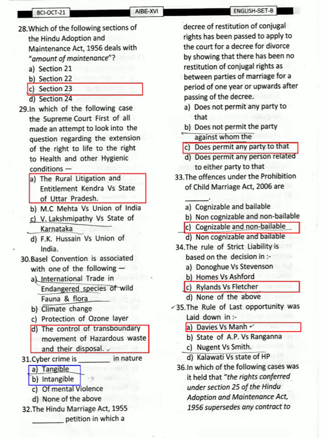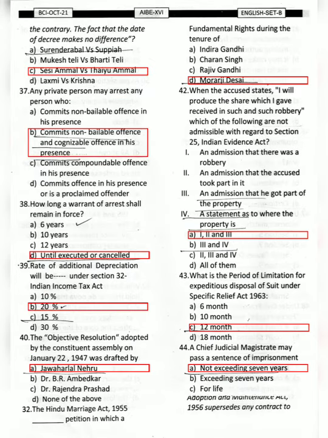Question 32, the correct option should be C. Question 33, the correct option should be C, that is cognizable and non-bailable. And coming to question 34, the correct option should be C. Question 35, the correct option should be A. Questions 34 and 35 are related to the law of torts. Question 36, the correct option should be C.